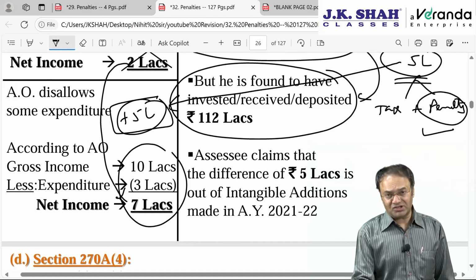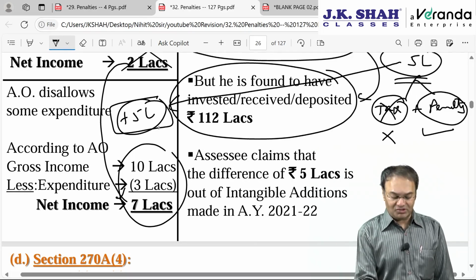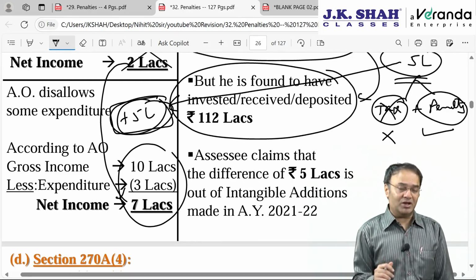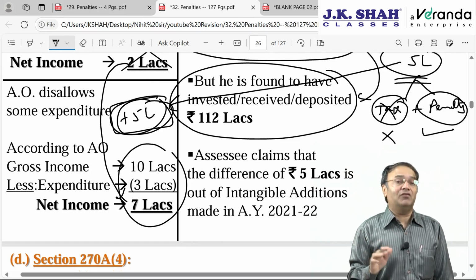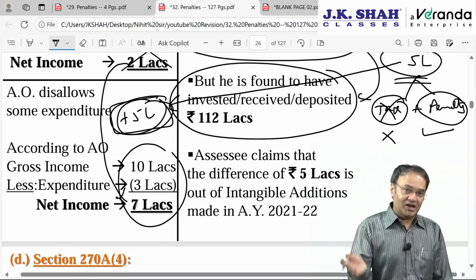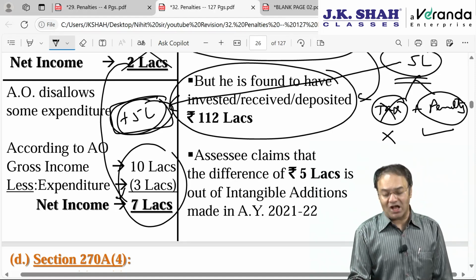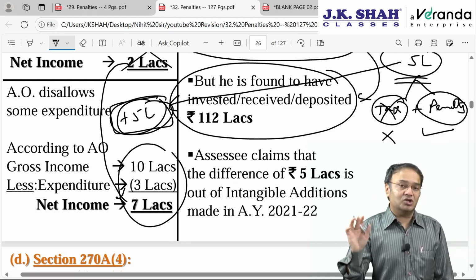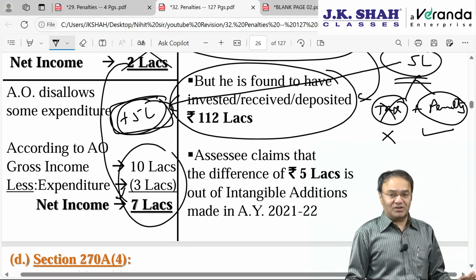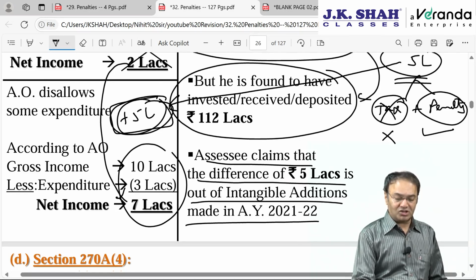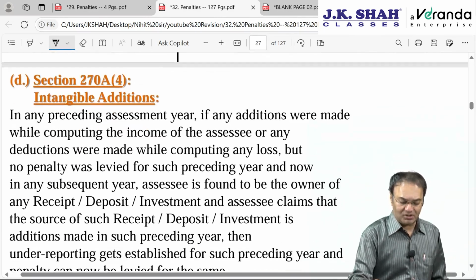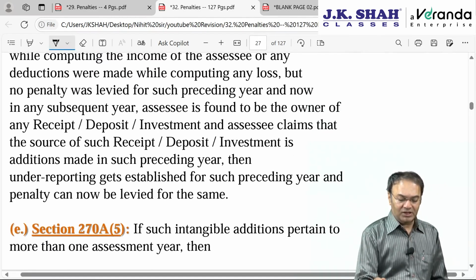If the assessee admits something like this, then he can at least save himself from the tax. Tax will not be levied because tax was already levied at that time without penalty. Tax was already levied, no? Therefore, now the assessee can save himself. If he does not make such a statement that this 5 lakh is of that year's 5 lakhs, then he will be charged with the tax also and penalty also. There will be double penalisation. So rather he should admit that. It is advisable. So in such a situation, the assessee claims that the difference of 5 lakhs is out of intangible additions of that year, then concealment gets established, and penalty will now be levied.